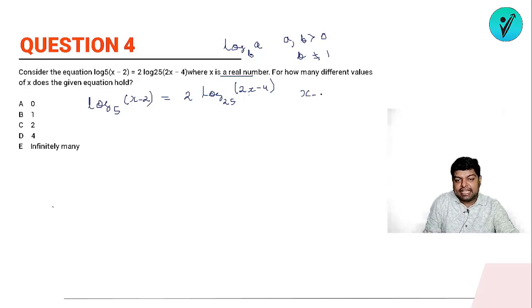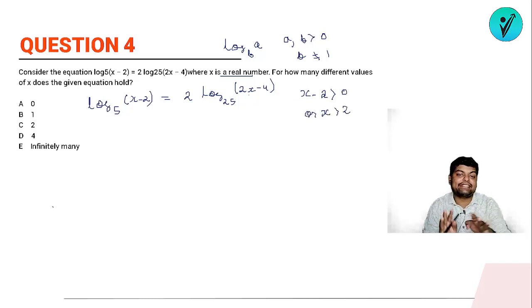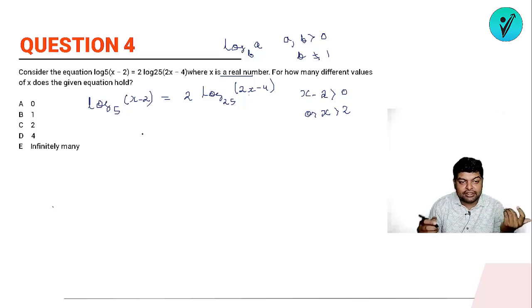So it means that x minus 2 should be greater than 0, or we can say that x should be greater than 2, ठीक है। आपका x का चाहे जो भी वैल्यू आए, first of all it has to meet a condition, and the condition is x has to be greater than 2. Let's try to simplify it further.